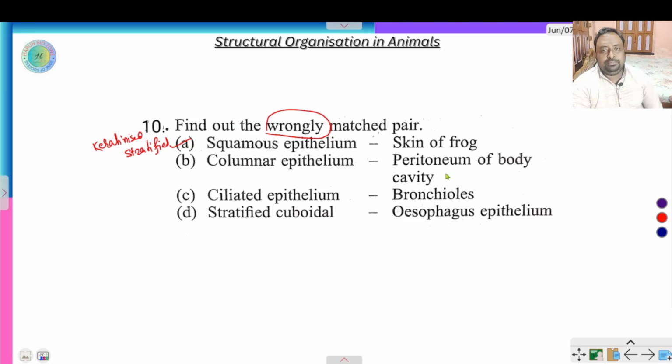Columnar epithelium, peritoneum of the body. Peritoneum of the body is made by simple squamous epithelium. Peritoneum is the cover of the body cavity, or coelom.